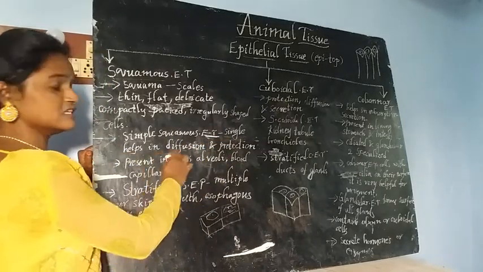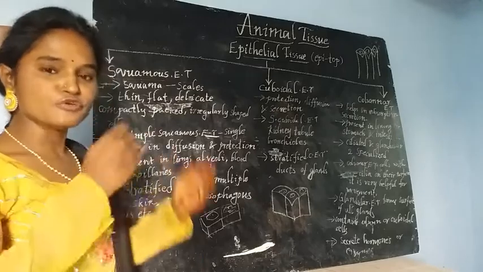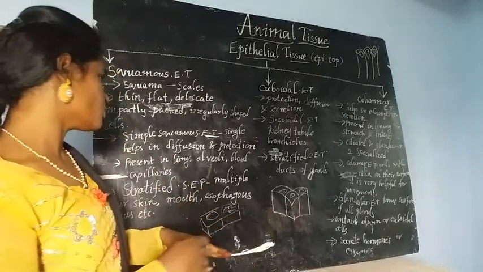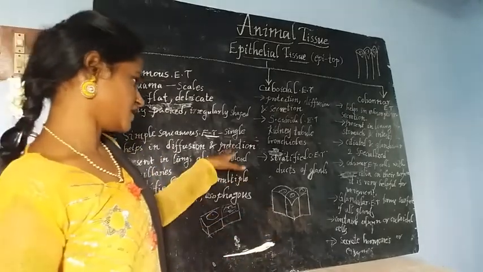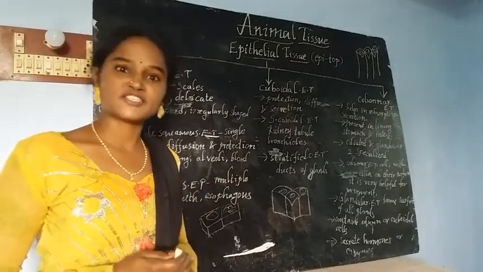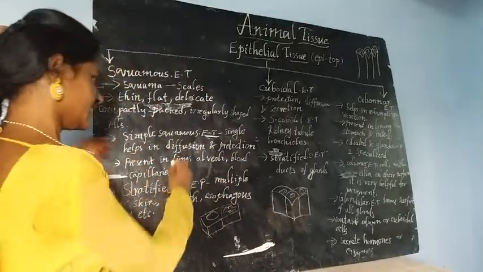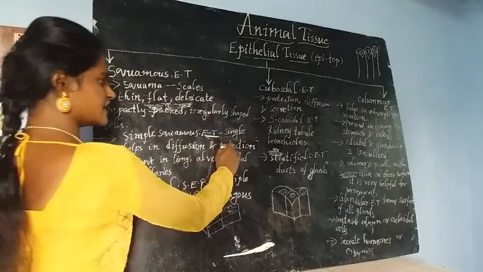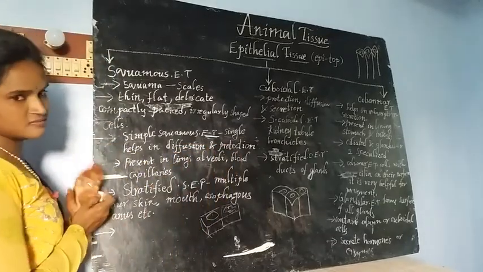And it helps in diffusion of certain substances in our body and in different animals' bodies, and also gives protection to the organism.